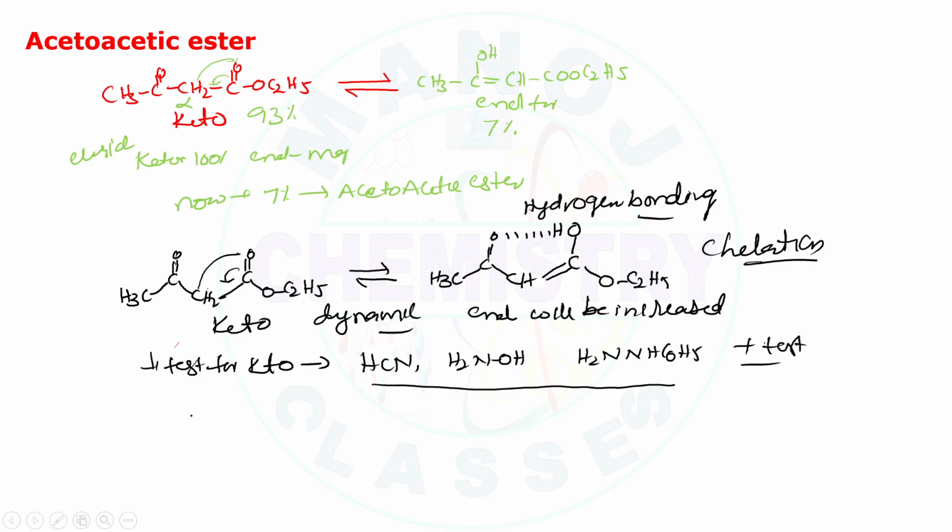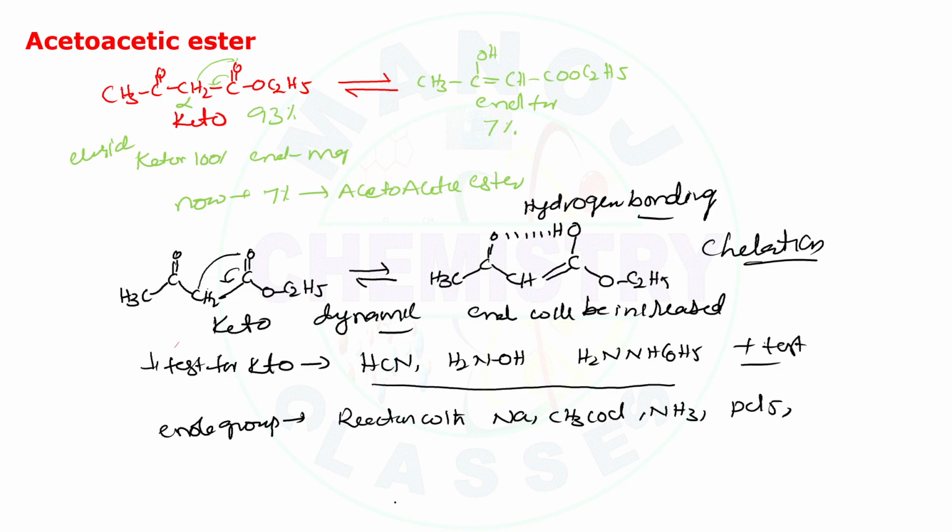Whereas the presence of the enol group will be identified by reaction with sodium, or CH3COCl acid chloride, or ammonia NH3, or PCl5, or reaction with bromine water.